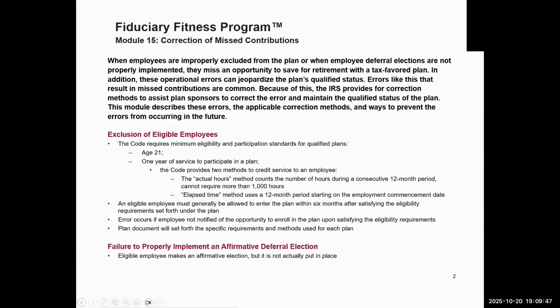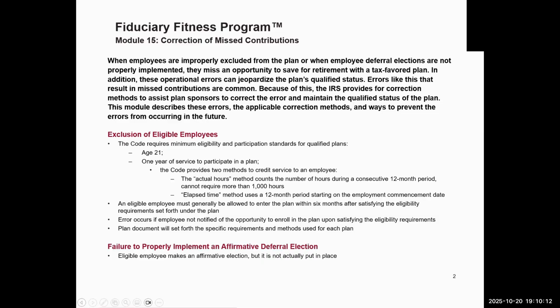And number 2, there's an elapsed time definition of service, and that method uses a 12-month period starting on the employment commencement date. In other words, no matter how many hours you worked, if you work for the company for 12 months, you become eligible. An eligible employee must generally be allowed to enter the plan within 6 months of satisfying the eligibility requirements set forth.